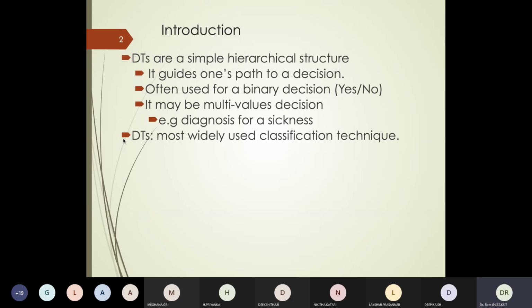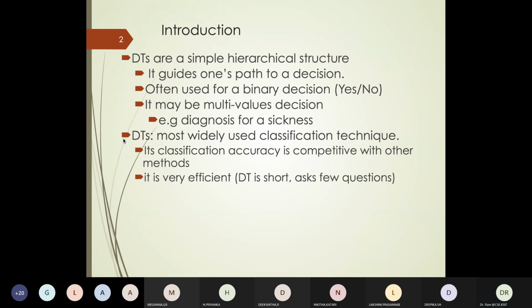In ML terms, it is called the most widely used classification technique. And it is so primarily for two reasons. One is that it's simple to understand and implement. It does not require much deeper mathematical knowledge. You simply follow a path, and you arrive at a decision. So it is simple and easy to understand and implement.